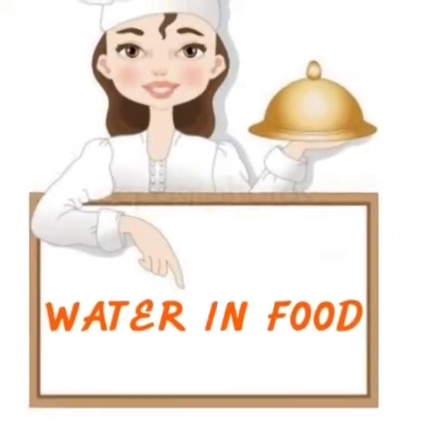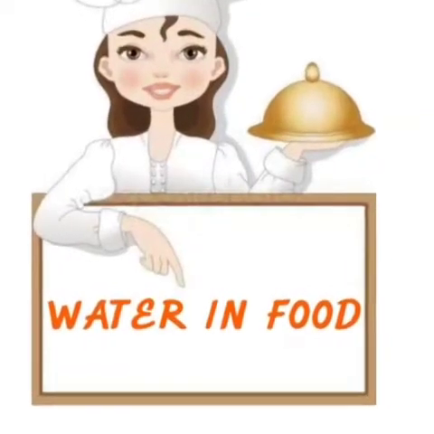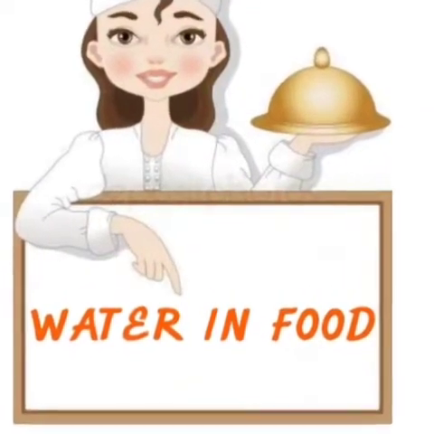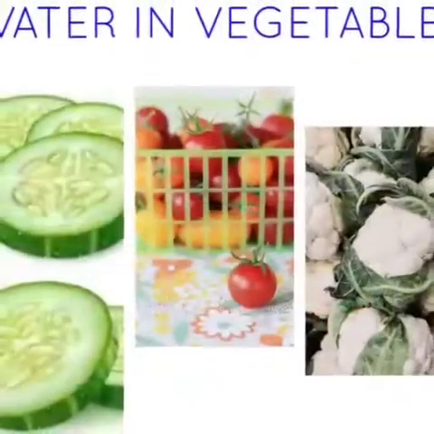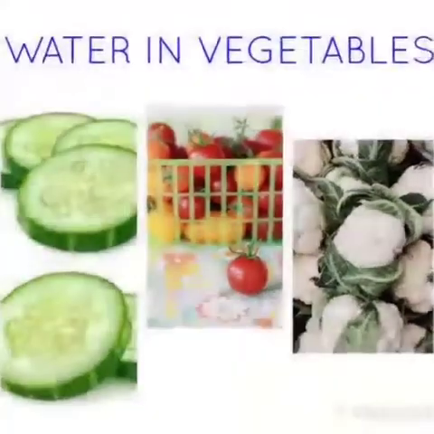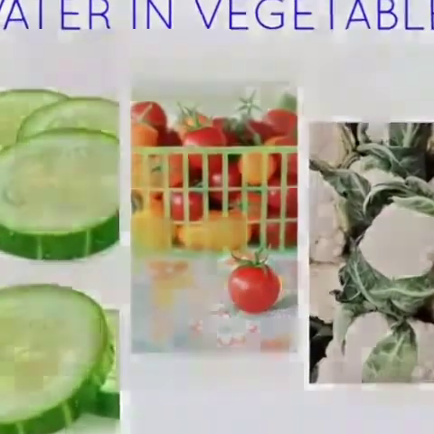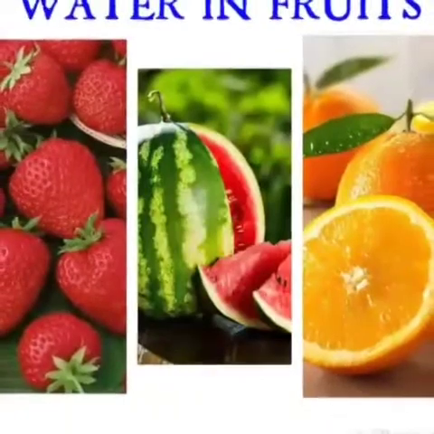Now we talk about water in food. Water is found in fruits and vegetables naturally. Some of the vegetables that contain water are cauliflower, tomato, radish, and cucumber. Some of the fruits that are rich in water are orange, watermelon, and strawberry.